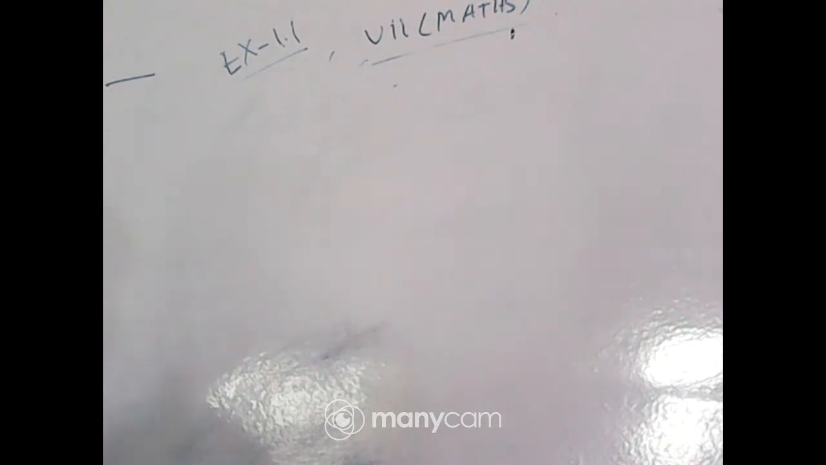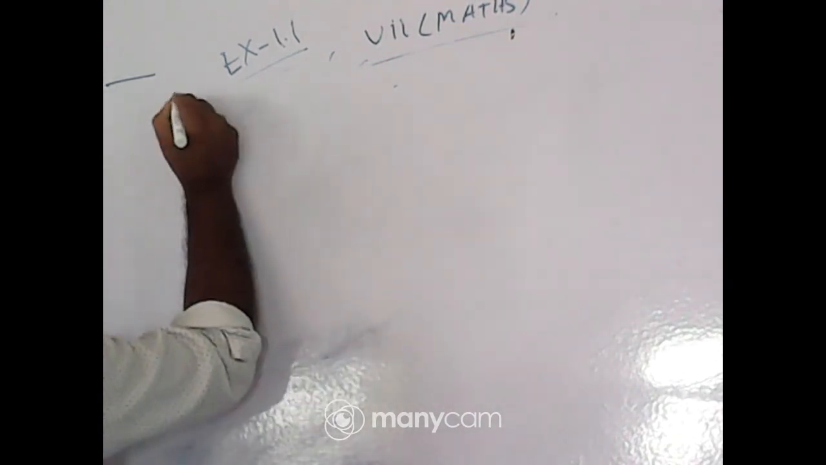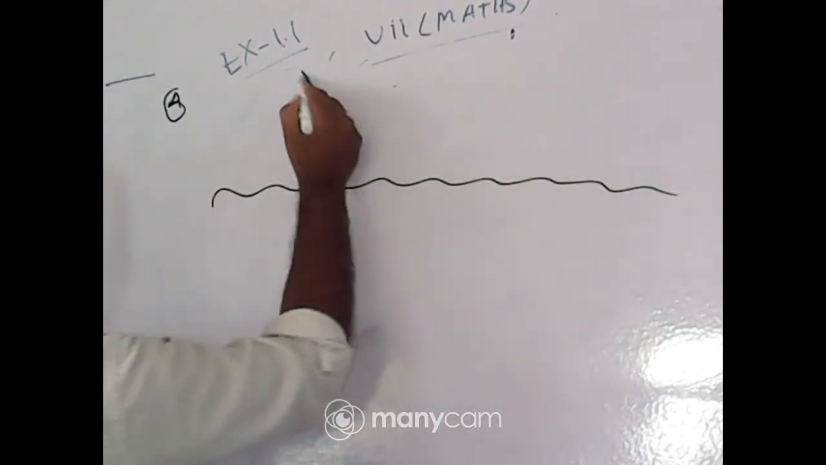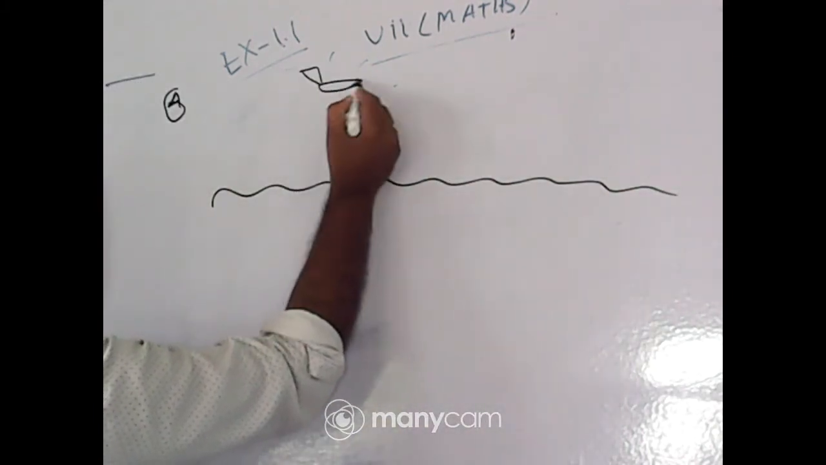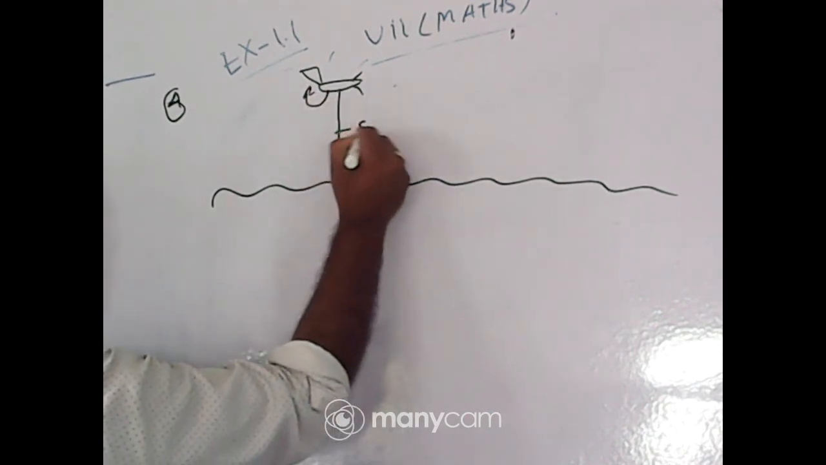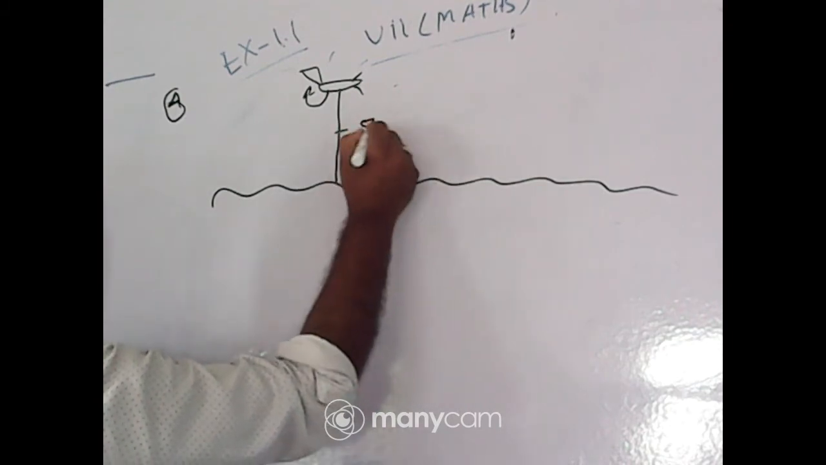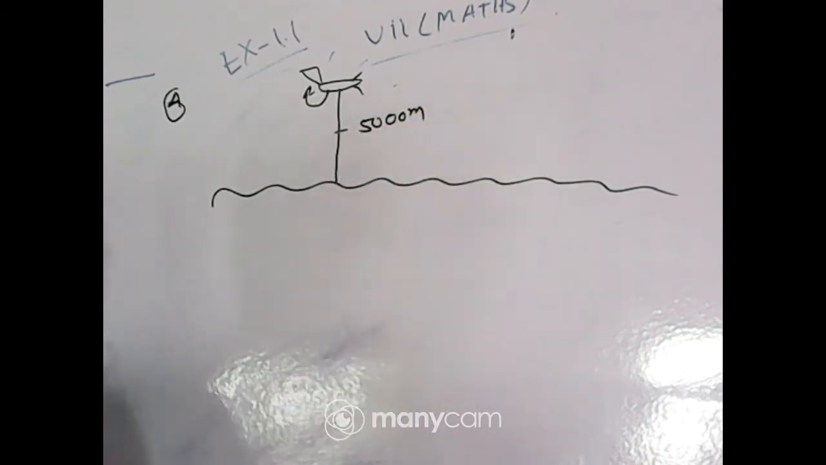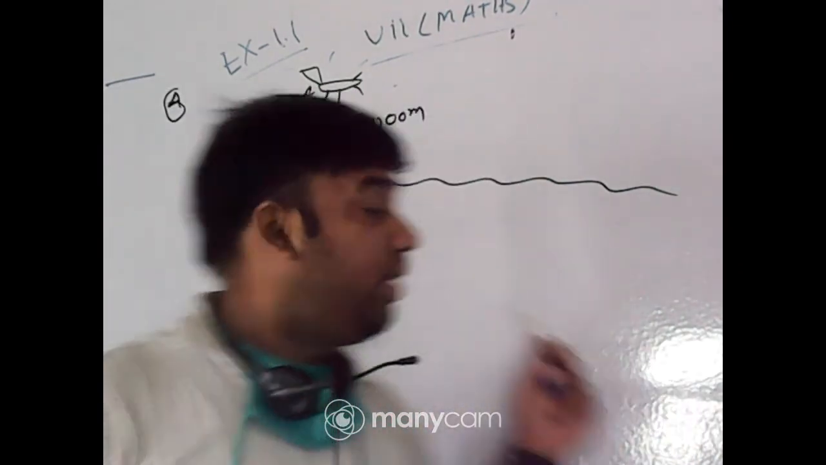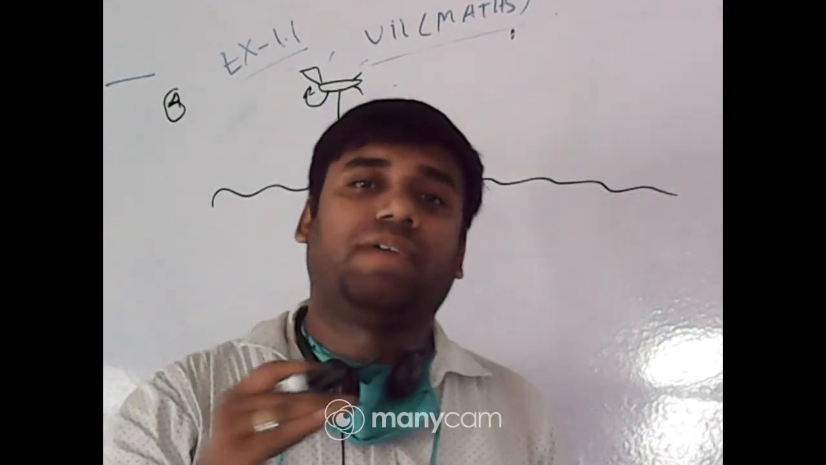Two questions will be solved in today's class. In question number 4, it is given that a plane is moving at 500 meters above the sea level, and a submarine is moving below sea level 1200 meters.